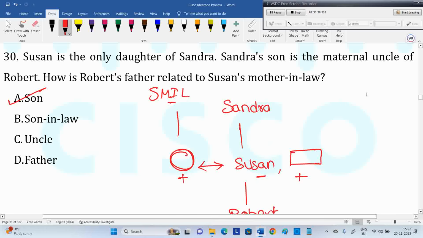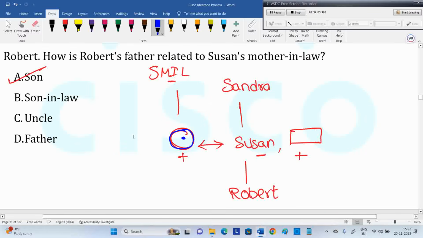Your wife's or husband's mother is called mother-in-law. So Susan's husband's mother is Susan's mother-in-law. Robert's father means this guy. So how is this guy related to Susan's mother-in-law? Definitely son. Robert's father is son for Susan's mother-in-law.